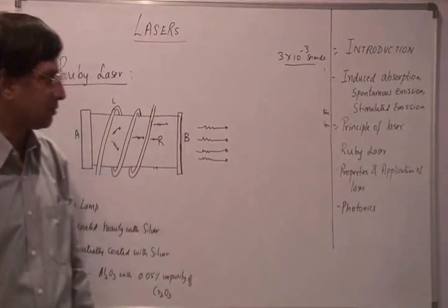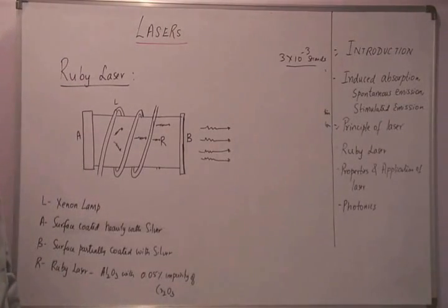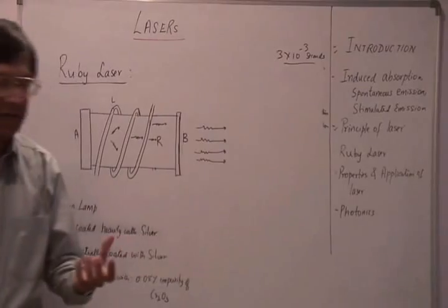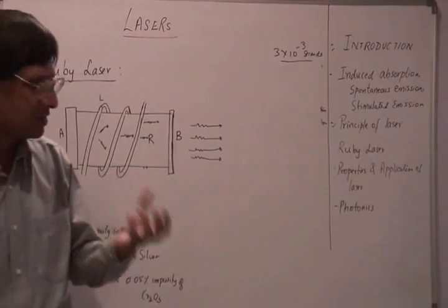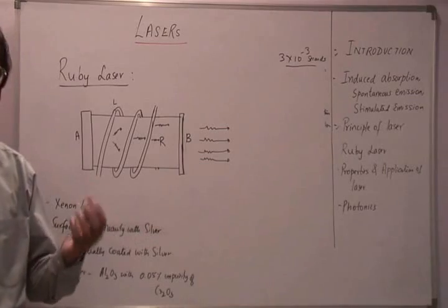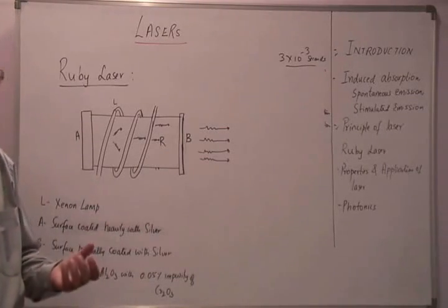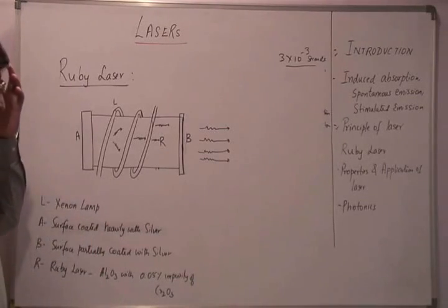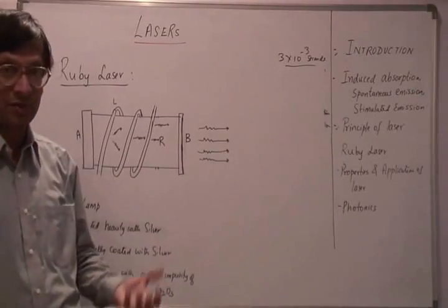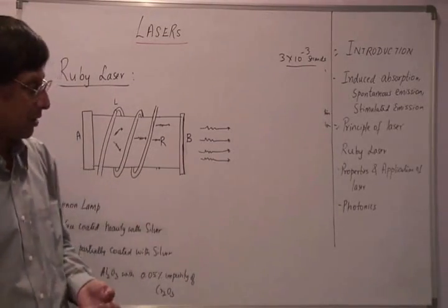One of the main applications of laser is in CD readers, or the optical drives that we talk about in computers or tape recorders. So it's used in CD recorders or CD players. It's also used in computers for DVD recording and writing.